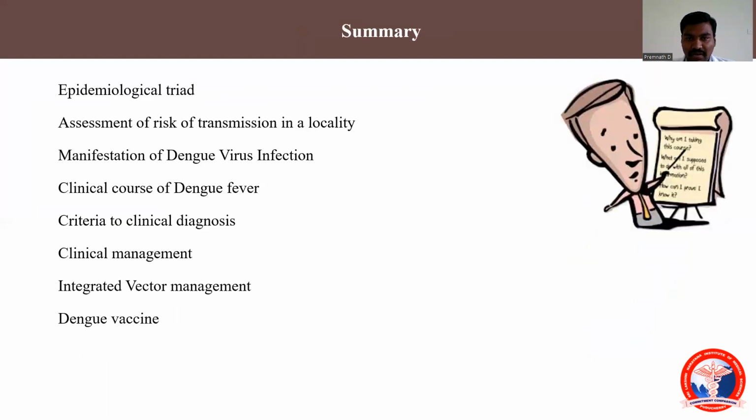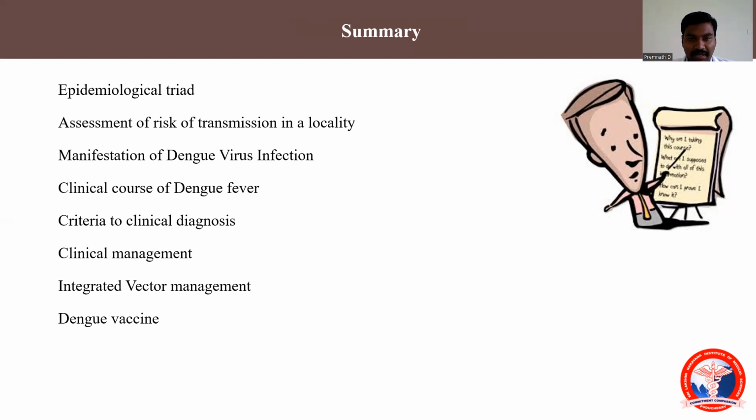So, in short, our topic of discussion was the epidemiology. What is the agent causing it? What is the vector? How is it transmitted, etc.? Then we assessed the risk of an area by 3 indices: house index, container index, and Breteau index. Next, we came to the manifestations of dengue: dengue fever, dengue hemorrhagic fever, and dengue shock syndrome.